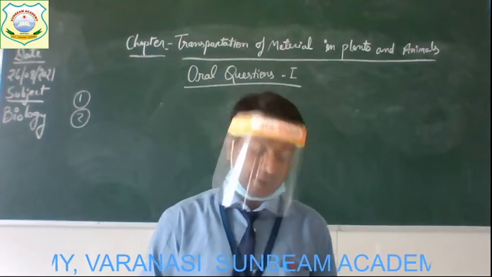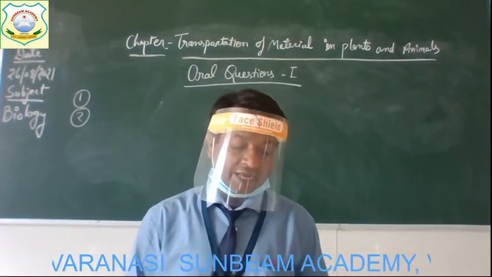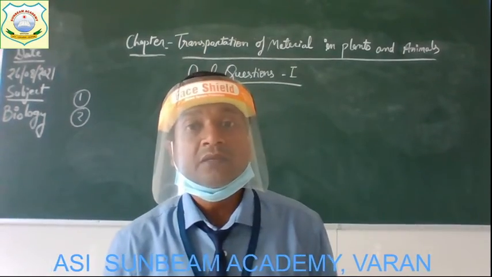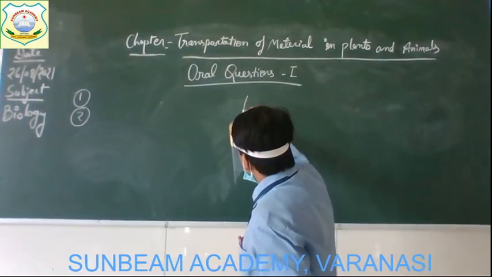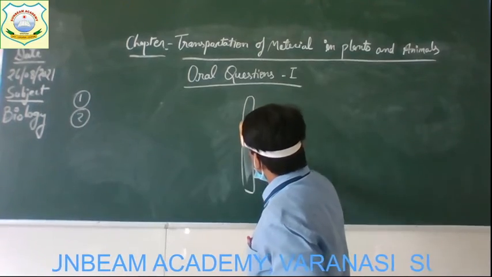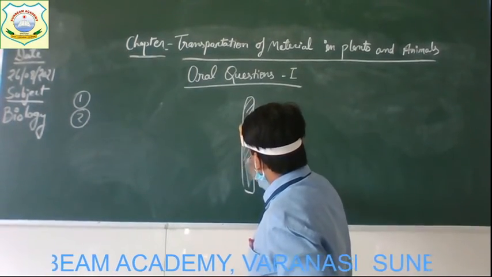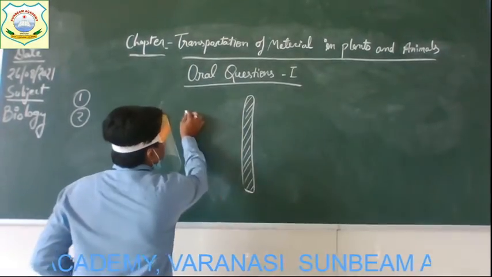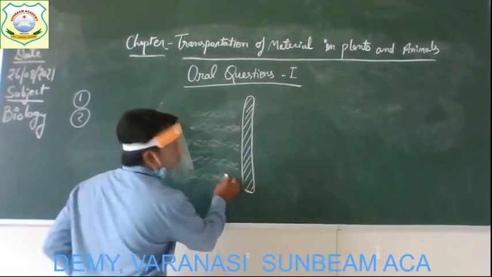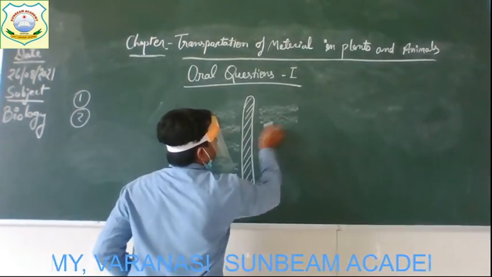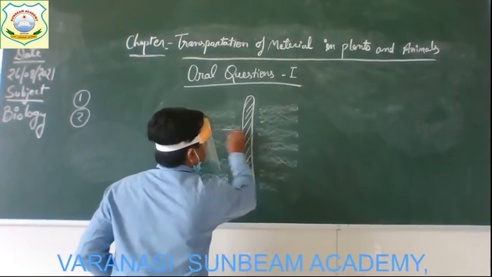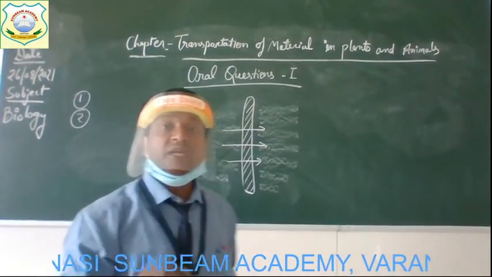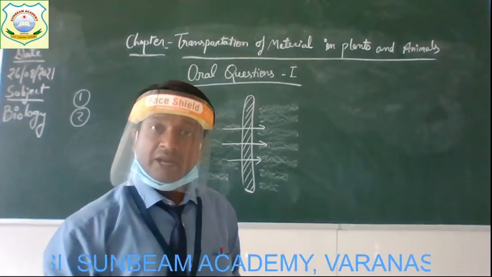And the second part of the question is, what determines the direction of passage of water through such a membrane? So children, if this is a semi-permeable membrane, the water moves from one side to another side on the basis of its concentration.